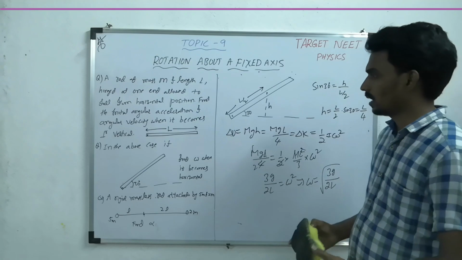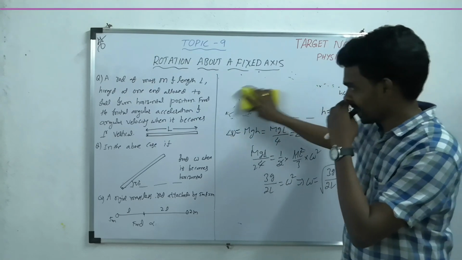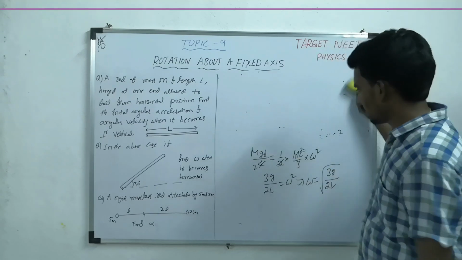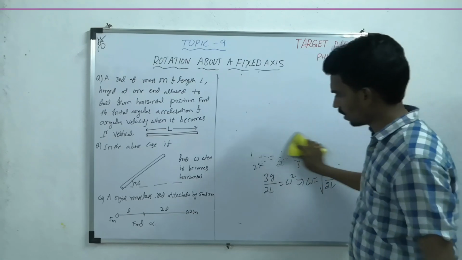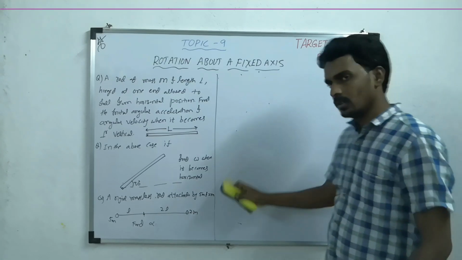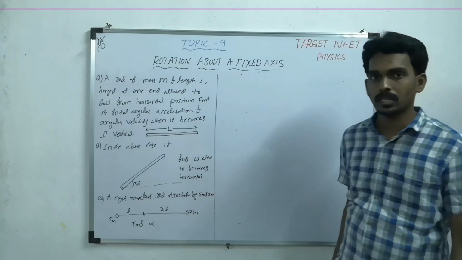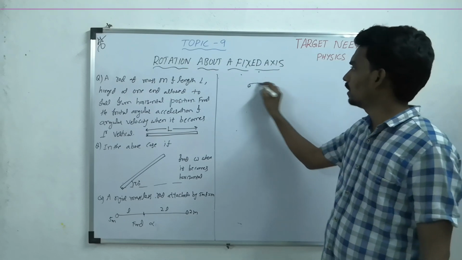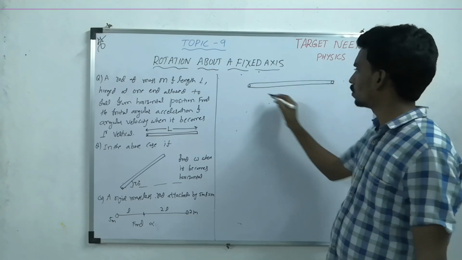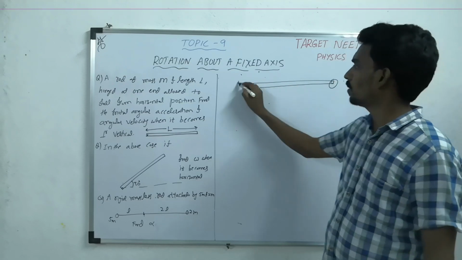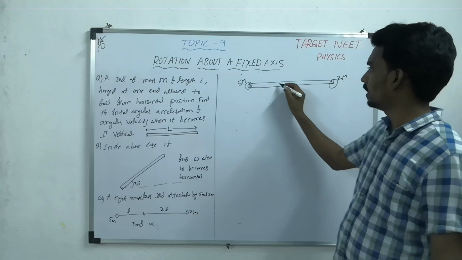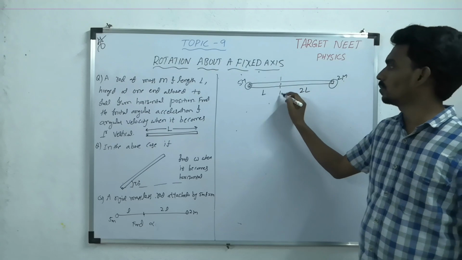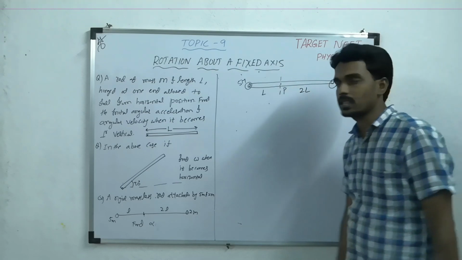Now let us take the last question here. It's all about a rigid massless rod. Same way, now a rod, but it is massless. So now you don't have to worry much about the rod because the rod is massless. No mass, no moment of inertia. But that rod has two masses attached. One is 5m, another one is 2m, and they are at a distance L and 2L from the fixed point P about which the rod is hinged.